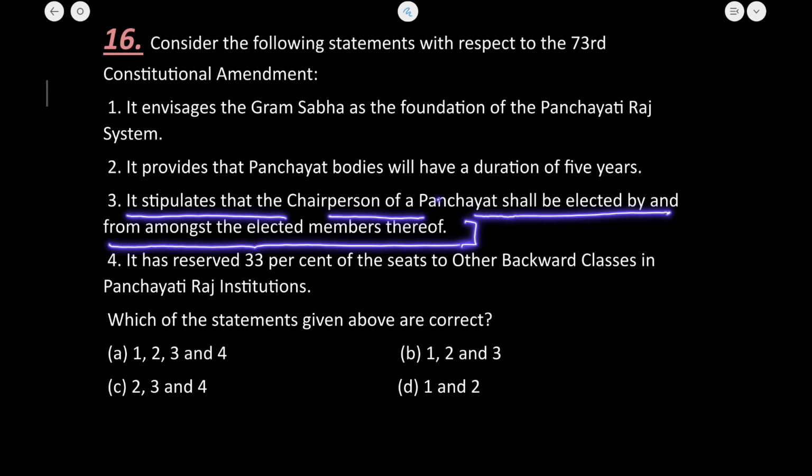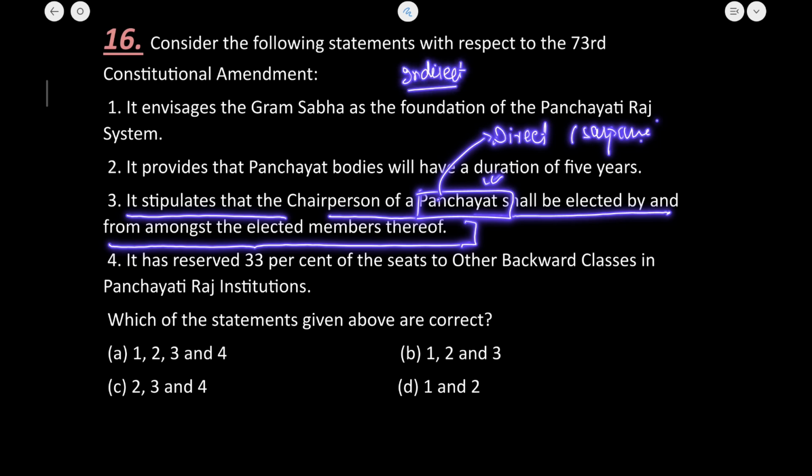Now, it stipulates that the chairperson of a panchayat shall be elected from amongst the elected members. Now, the chairperson of panchayat is to be directly elected. That is known as Sarpanch. Okay. He is to be directly elected. Whereas there is a provision of indirect elections for the chairpersons at the intermediate level, that is the Panchayat Samiti, and then at the topmost level of the Panchayati Raj institution, that is Zilla Parishad at district level.